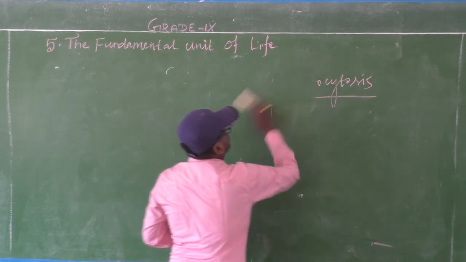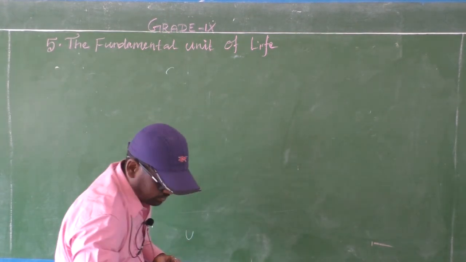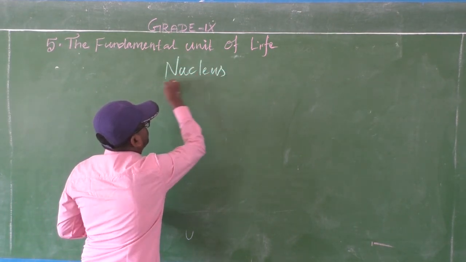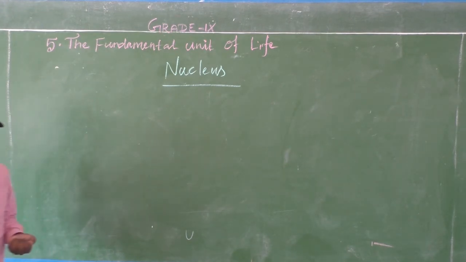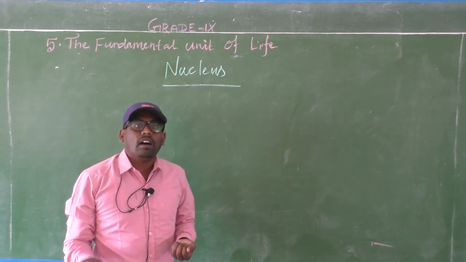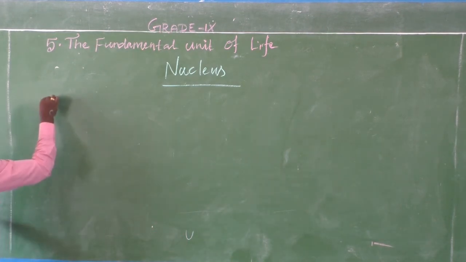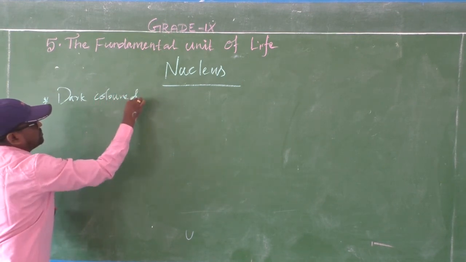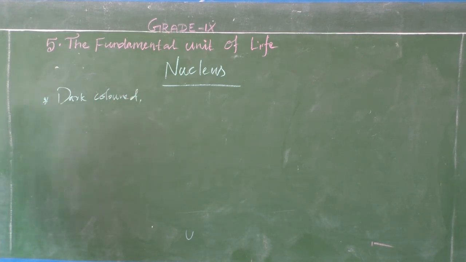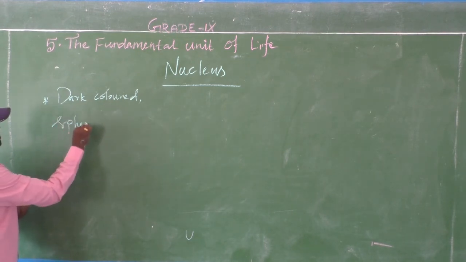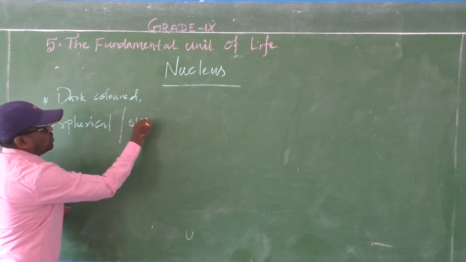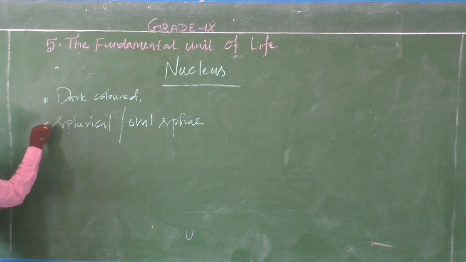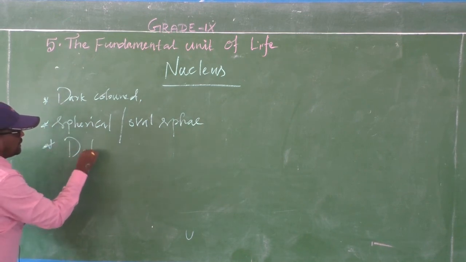the nucleus. What is the nucleus? If you observe the plant cell or animal cell, you can see a dark colored, spherical or oval shaped, dot structure.